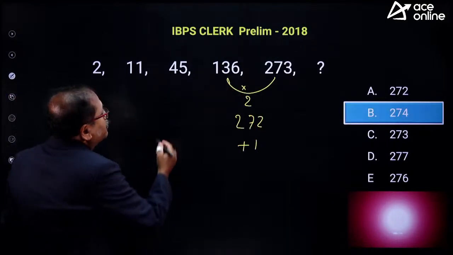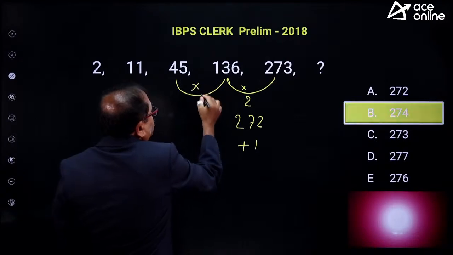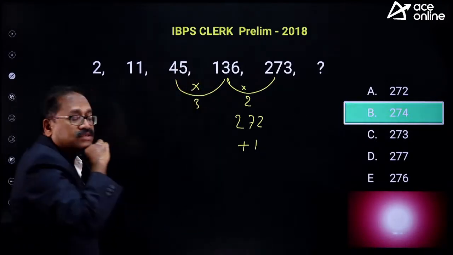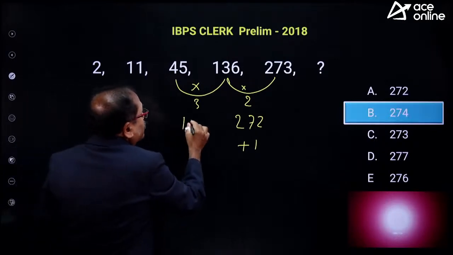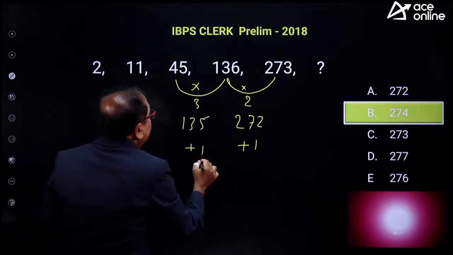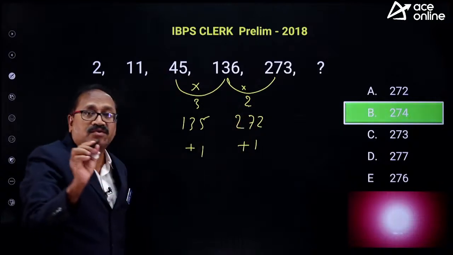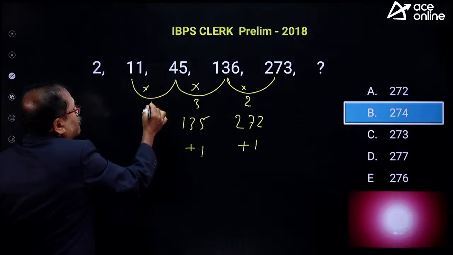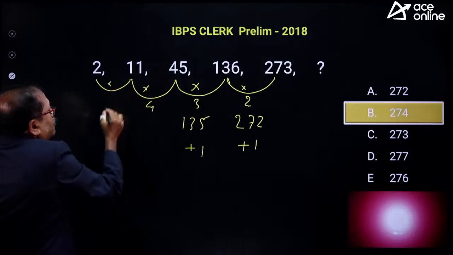So, what did you notice here? From here to here, I noticed that it could be into 3, because 3 times it gives us 135. So, that is plus 1. Once I got the clue, Divya, that here it is into 2 and into 3, then it could be into 4 and it could be into 5.